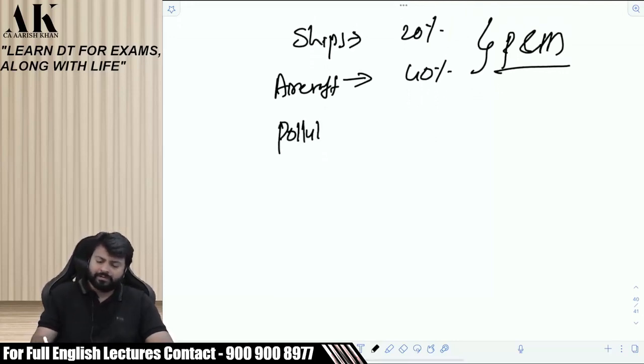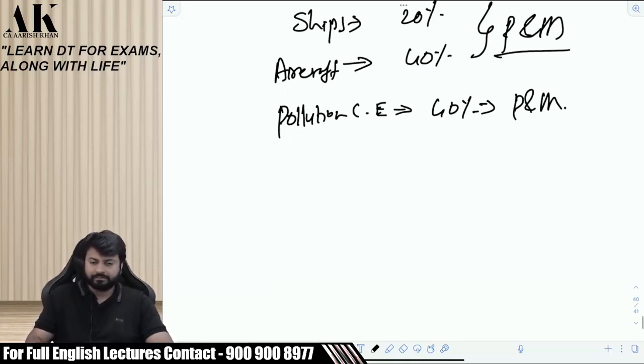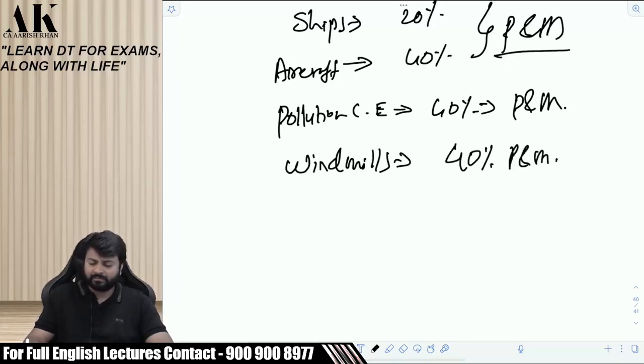Pollution control equipment: 40%. Again, it is plant and machinery. Then windmills. Windmills, you might know, are used to generate power. Again, 40%, plant and machinery. Clear?